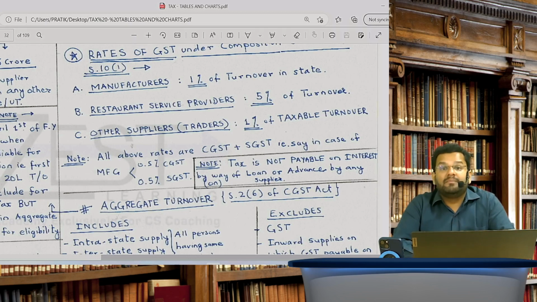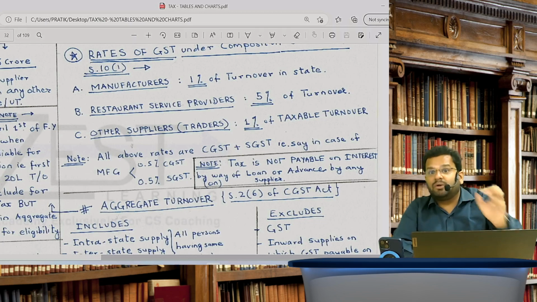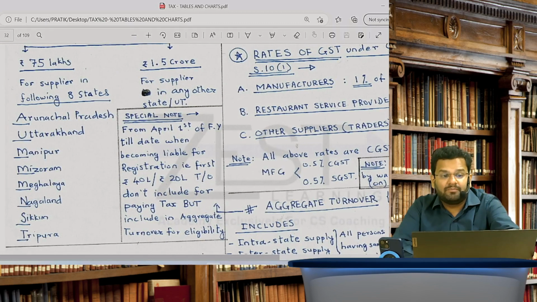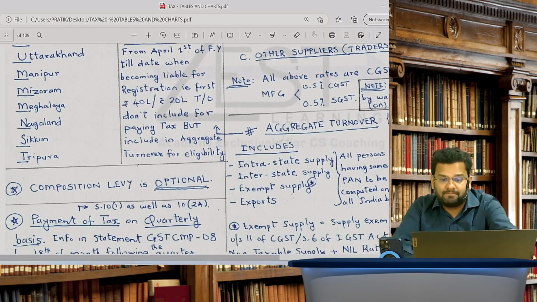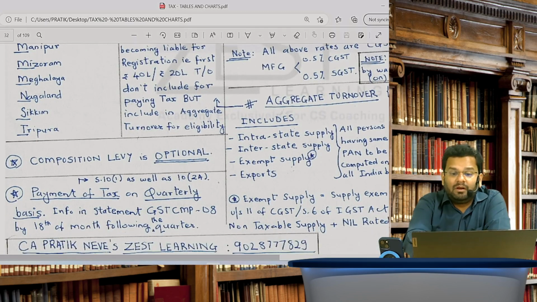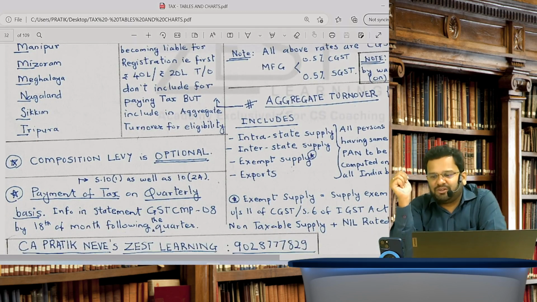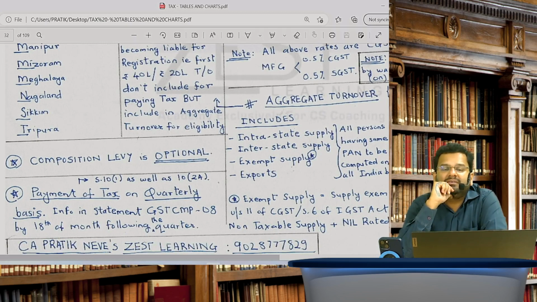What all should this turnover include and exclude? Which turnover am I saying? Aggregate turnover, for deciding whether I am eligible for composition scheme or not. The aggregate turnover should include, see, just now before the break we did registration's aggregate turnover, means section 2 subsection 6 aggregate turnover.